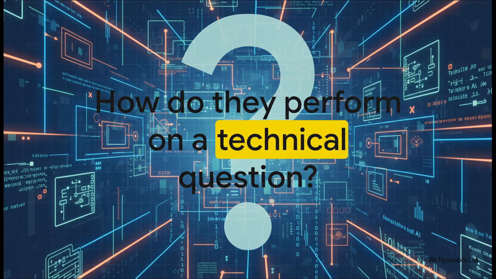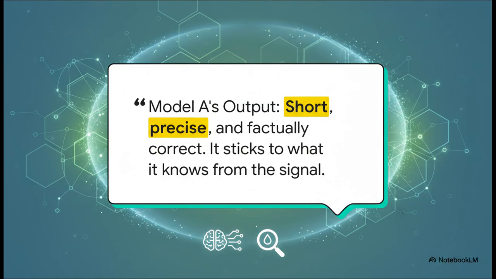Okay, so what happens when we ask both of them the same technical question? Something that has a real, factually correct answer. Well, Model A, the one trained on clean data, gives you a short, precise, and factually correct answer. The tone might be a little less confident, because it's programmed to stick only to what it knows for sure. It's bounded by that high-quality signal.